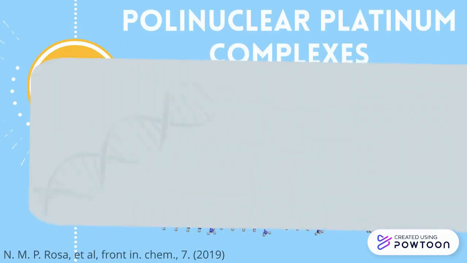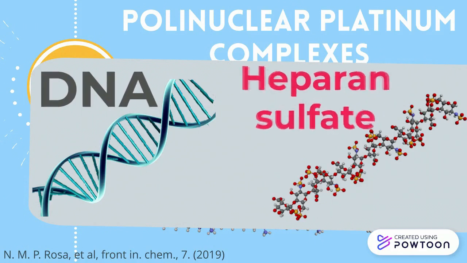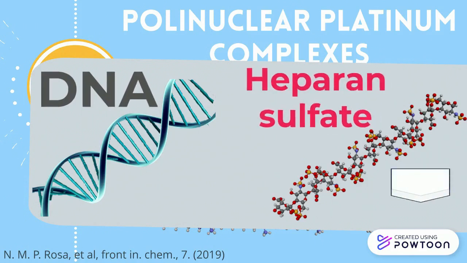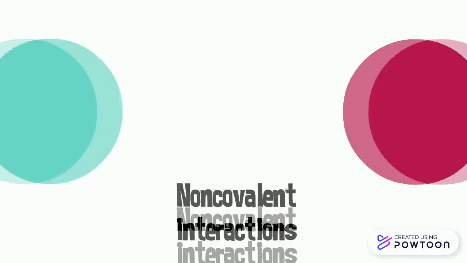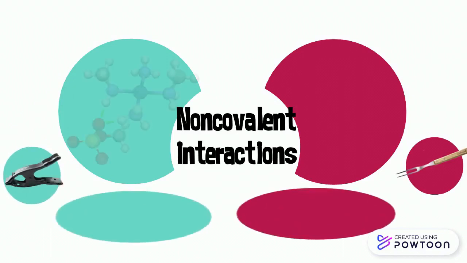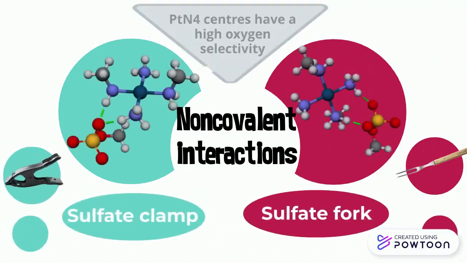These complexes interact with biomolecules such as DNA and HS, which is a linear polysaccharide responsible for many biological functions such as vascularization, angiogenesis, and cellular recognition. Those non-covalent interactions are named sulfate clamps and forks, stabilized by a ring of 6 and 8 atoms respectively. PPC's platinum centers are highly selective for oxygens.